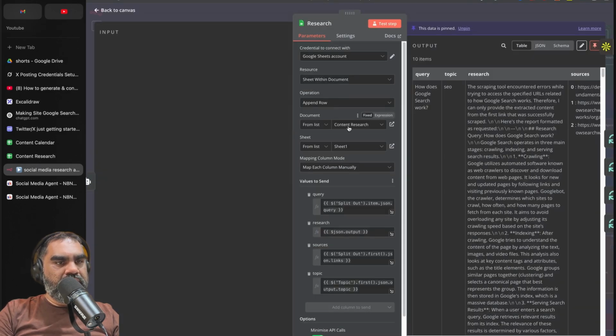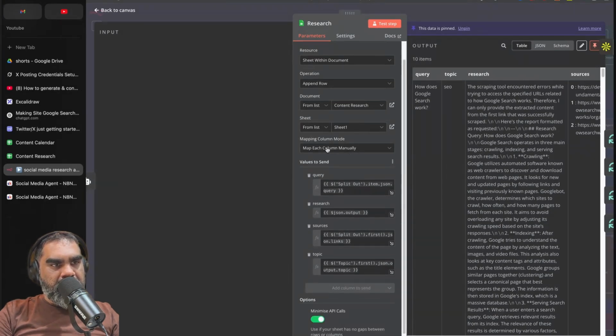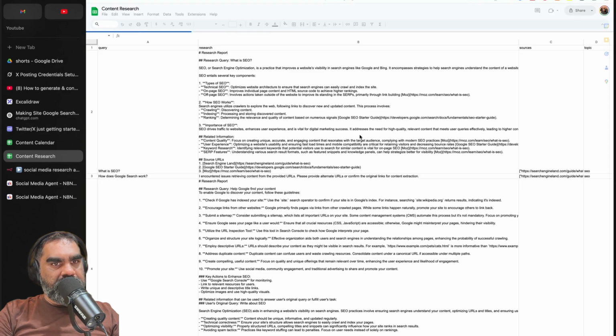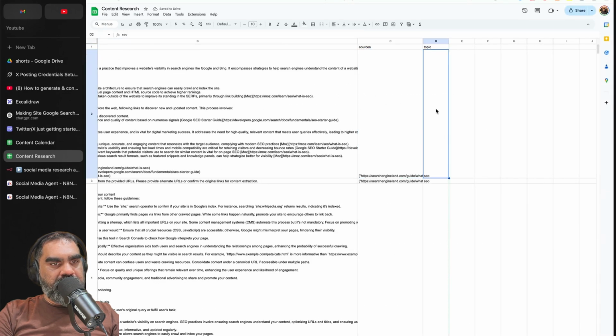Sheet within a document. This is basically saying write to content research. That's the name of this document. And to write to sheet 1, map each column manually. The first one will be the query, then the research, and the sources, the links, basically. And the topic is SEO.